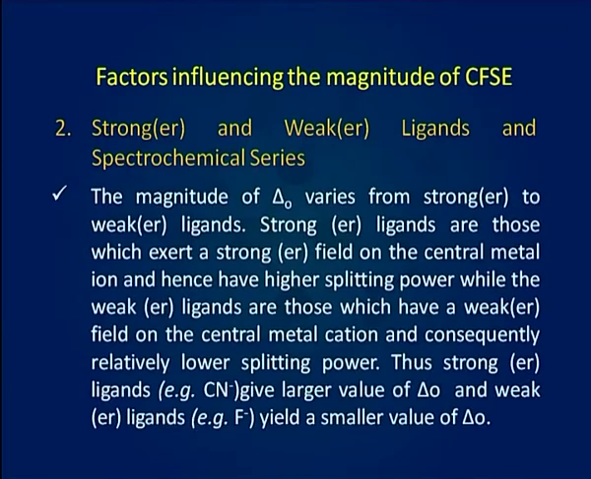and the spectrochemical series. The magnitude of delta O varies from stronger to weaker ligands. Stronger ligands are those which exert a stronger field on the central metal ion and hence have higher splitting power, while the weaker ligands are those which exert a weaker field on the central metal cation and consequently have relatively lower splitting power. Thus, stronger ligands like CN- give a larger value of delta O and weaker ligands like F- yield a smaller value of delta O.